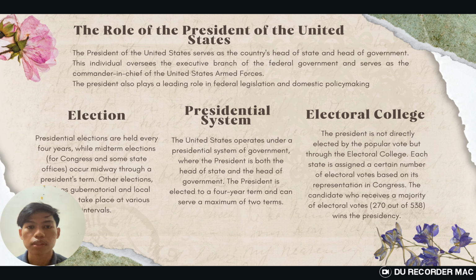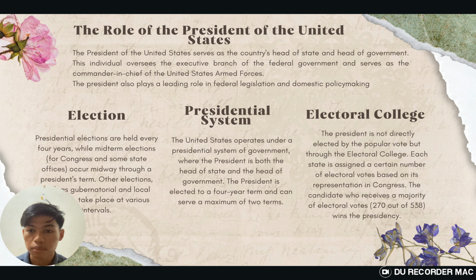The role of the President of the United States. The President of the United States serves as the country's head of state and head of government. This individual oversees the executive branch of the federal government and serves as the Commander-in-Chief of the United States Armed Forces. The President also plays a leading role in federal legislation and domestic policy making.